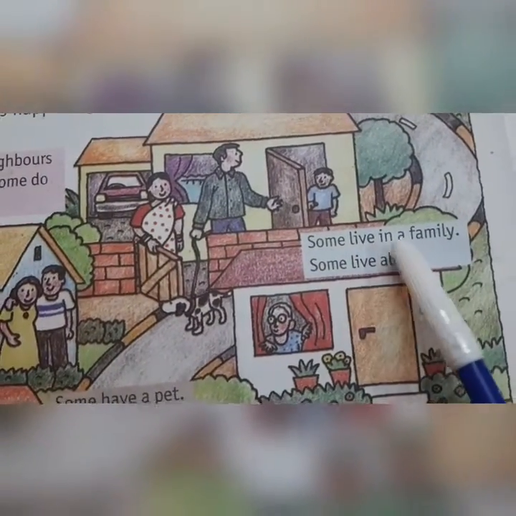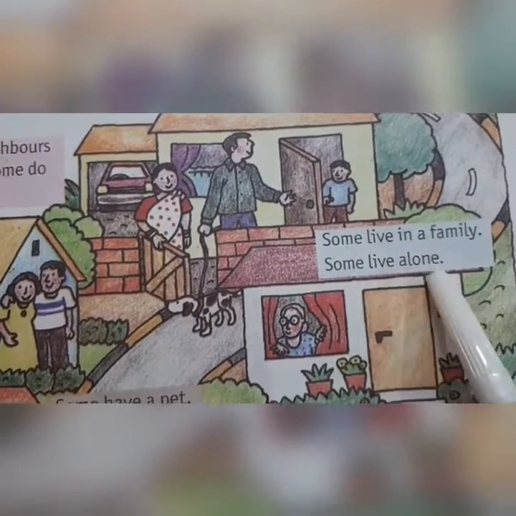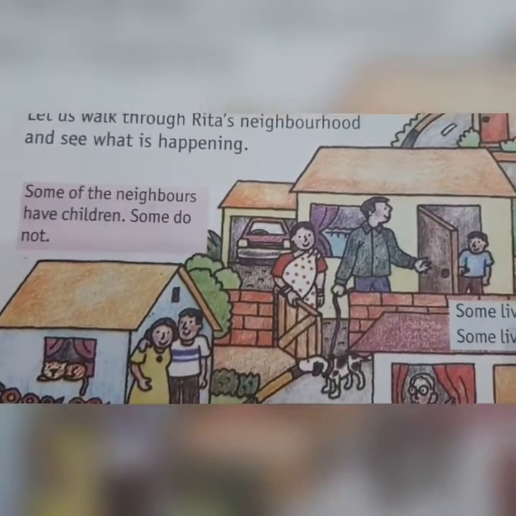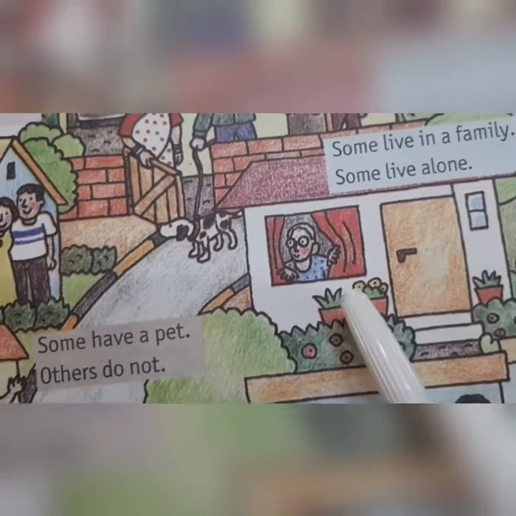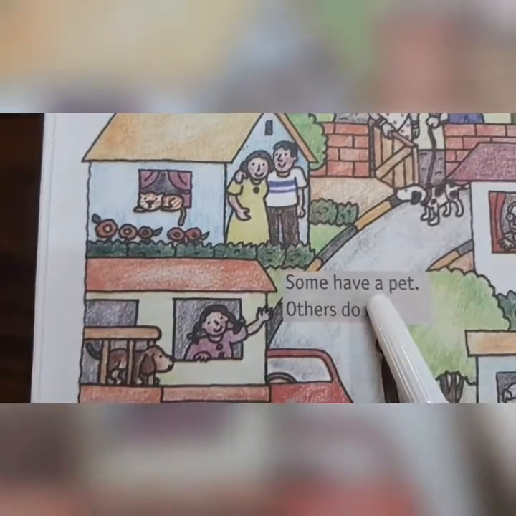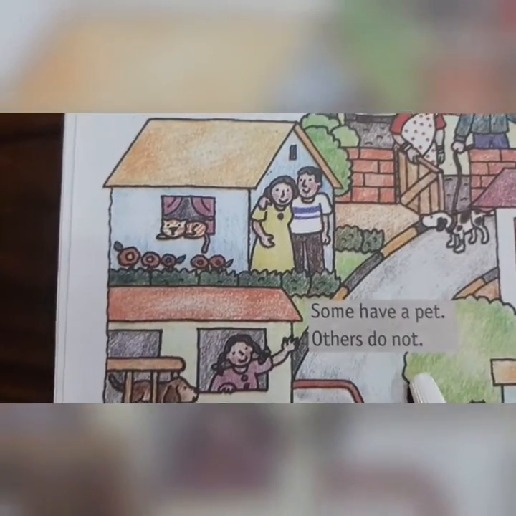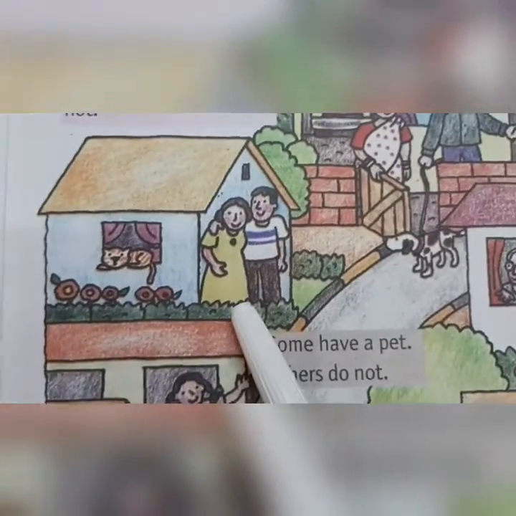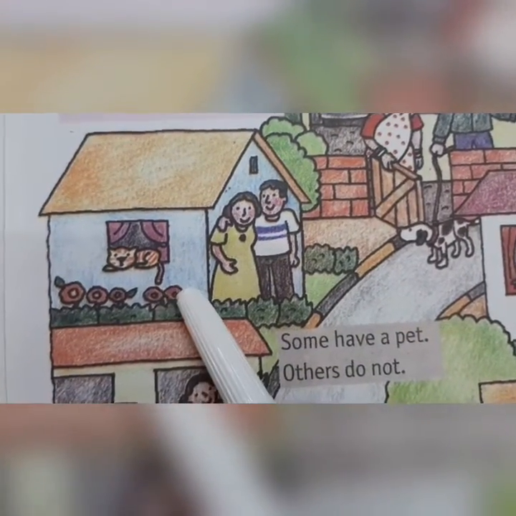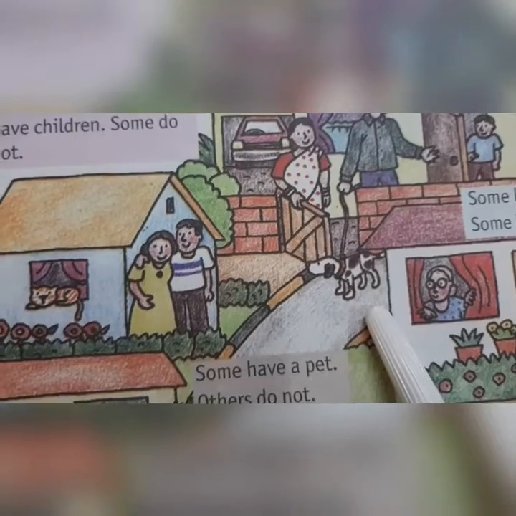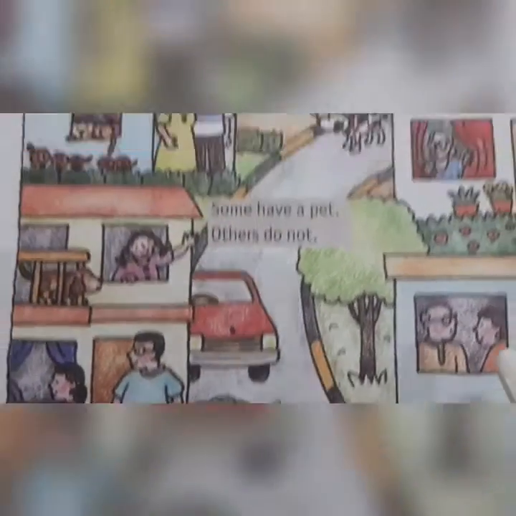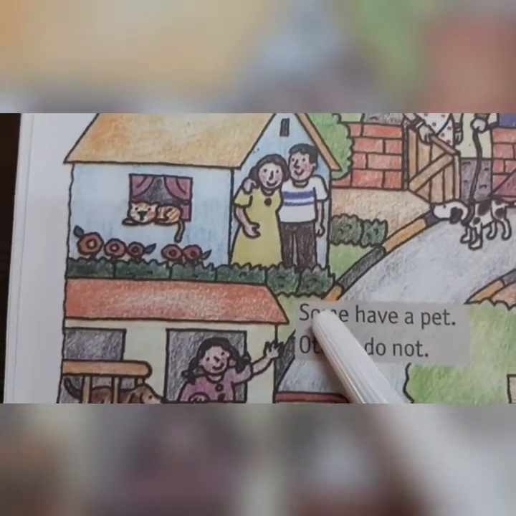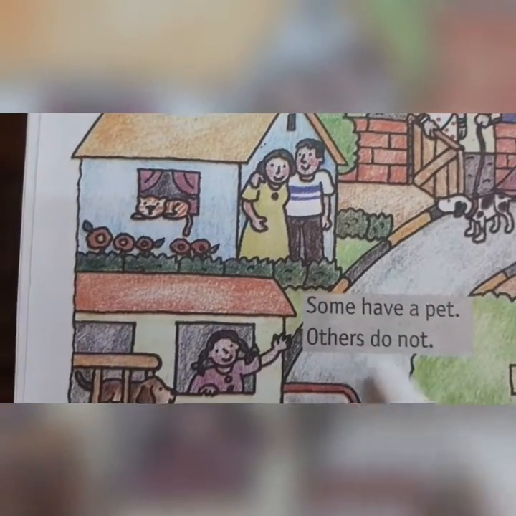Some live in a family, some live alone. Some people live with their family, some live alone. Like in this one, this woman is living alone. Some have a pet, others do not. Like this family is having a pet, a cat, and this family is also having a pet, a dog. But this family is not having any pet. So it is written over here, some have a pet, others do not.